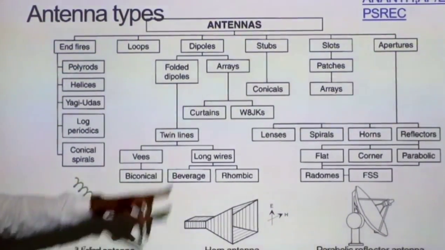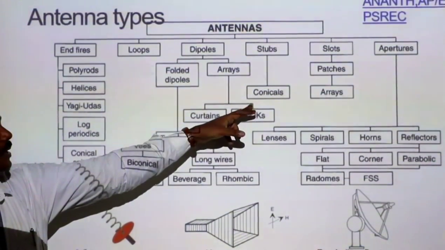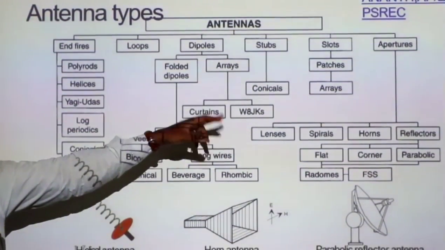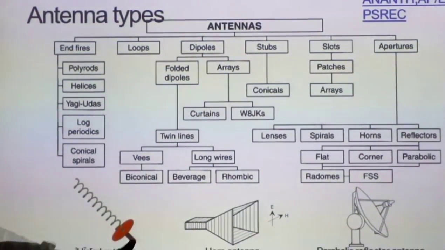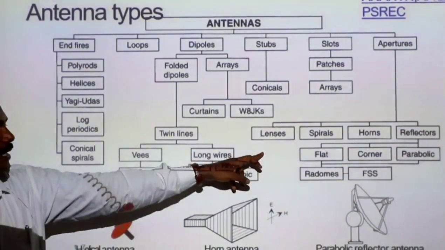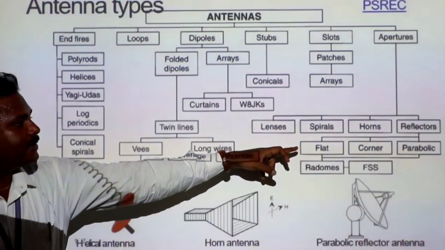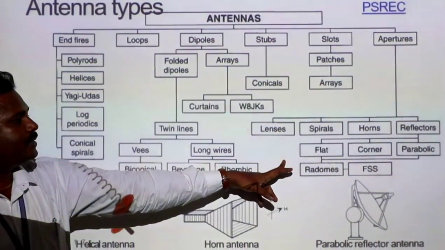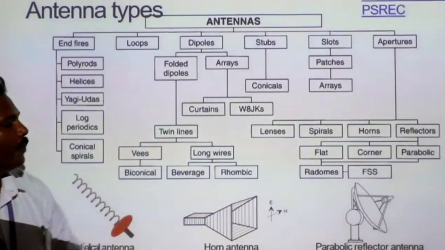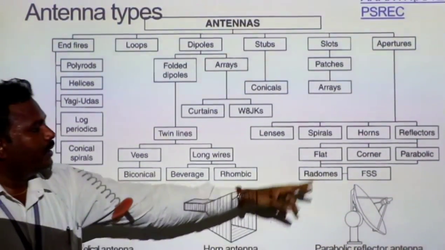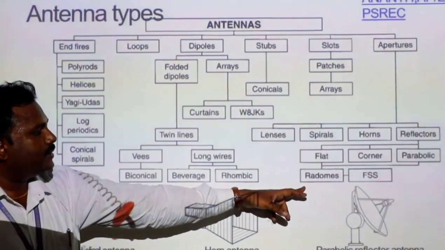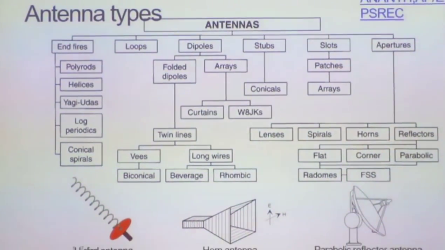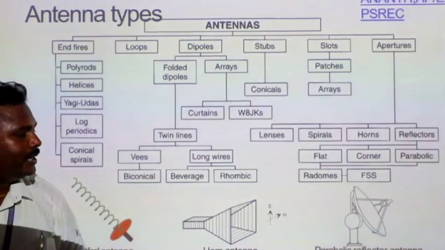Next is the stub antenna, which can be classified as conicals. Slants are classified as patches and arrays. Apertures can be classified as lens antennas, spiral antennas, horn antennas, and reflectors. The reflector antenna can be classified as flat reflector antenna, corner reflector antenna, and parabolic reflector antenna. Here the parabolic and flat can be classified as radomes and FSS. This is the symbolic structure of the helical antenna, horn antenna, and parabolic reflector antenna.